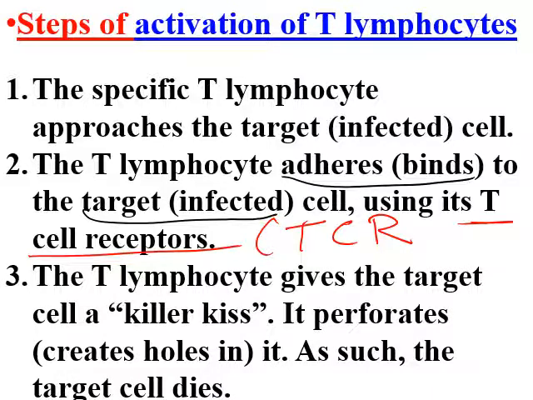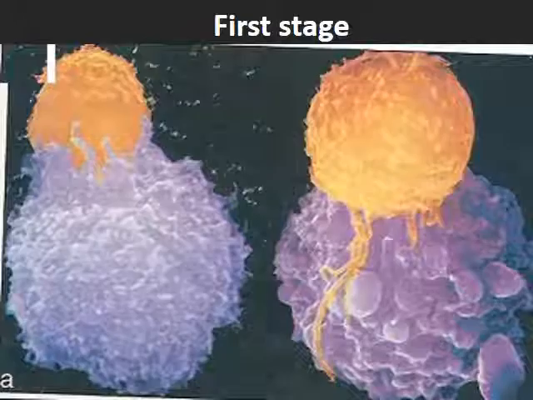It perforates, meaning that it creates holes, it creates pores. As such, the target cell dies. This is an important point. Be careful with this. This is an important part to study. Please note this, take this into consideration because you are going to have such a question in your exam.